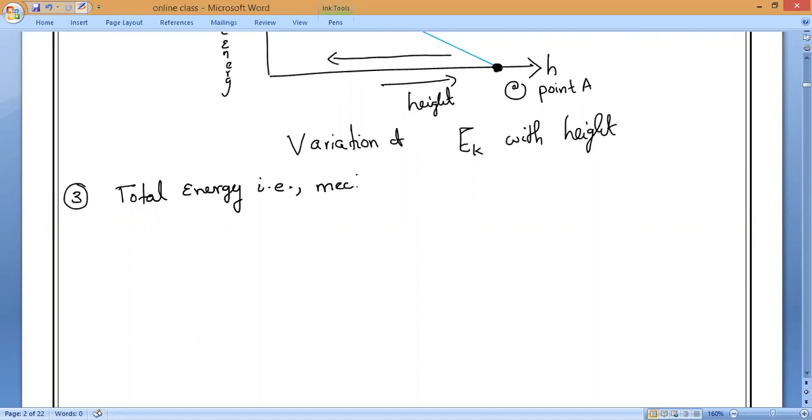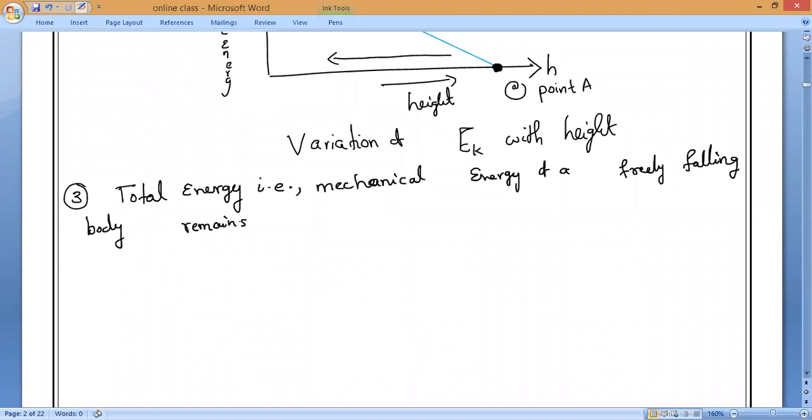Please write: the mechanical energy of a freely falling body remains constant with height. Is it okay?